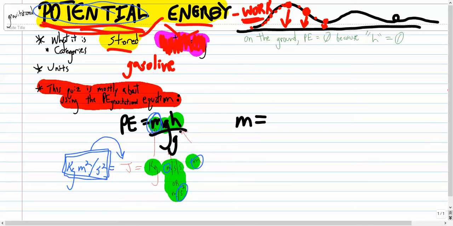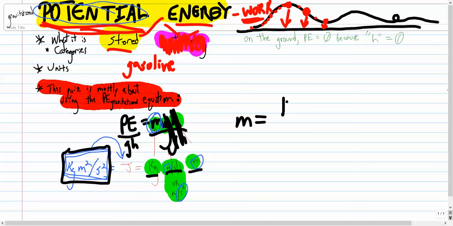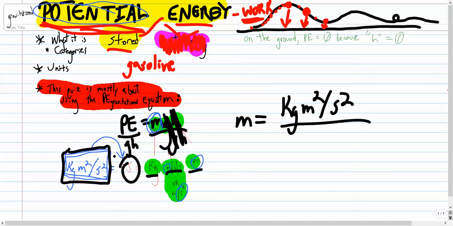Well, if we want to get m by itself, how do we get rid of a multiplied gravity and height? We divide by gravity and height. That cancels it out. But whatever you do to one side of an equality, you've got to do to both sides. So if we write the whole potential energy thing out like this, we have kilograms meters squared per second squared. That's what we had on top. That was the joules. And then on the bottom, we've got gravity and height. Gravity was meters per second squared, and then height was just meters.